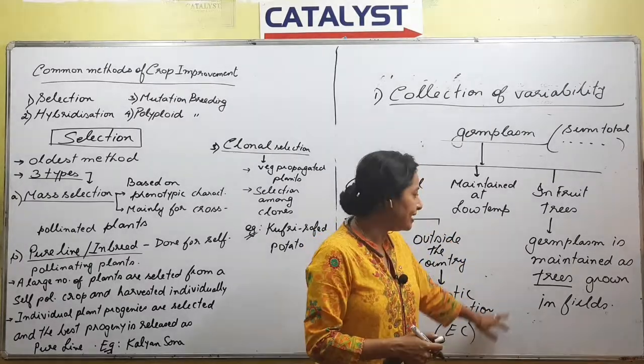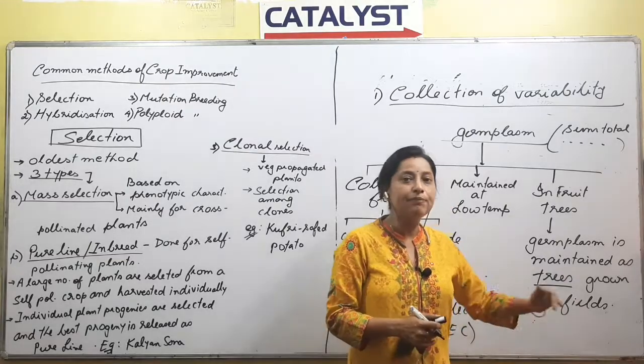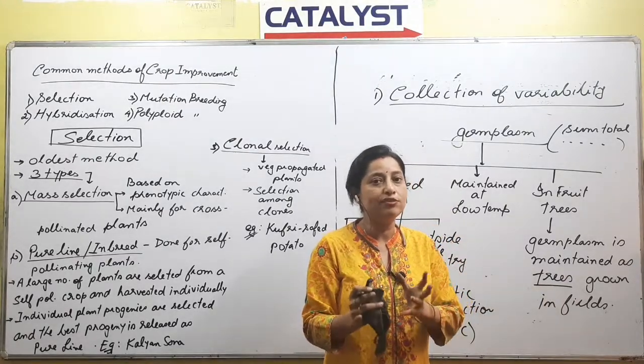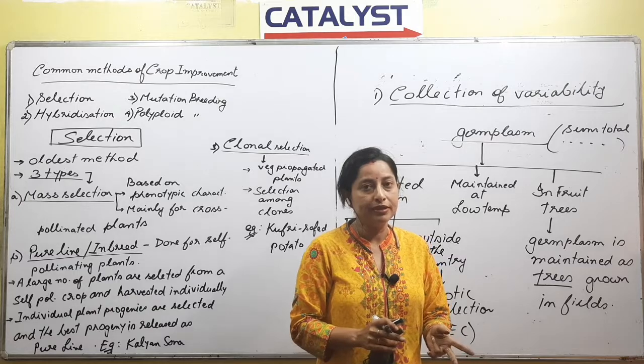So in that case we grow them in the fields and by growing them we preserve or we try to maintain the germ plasm of that tree. Is the point understood?